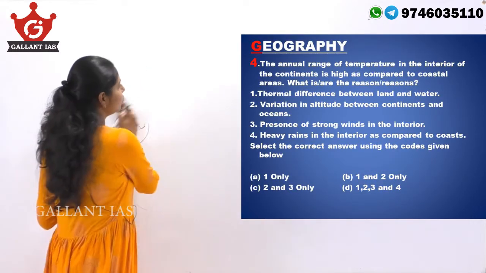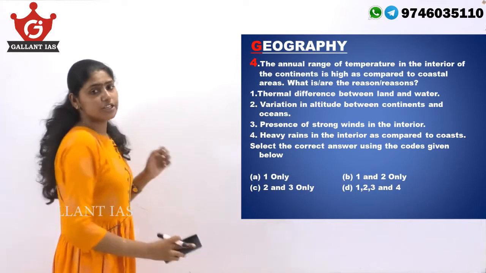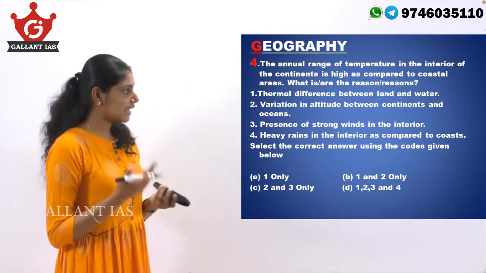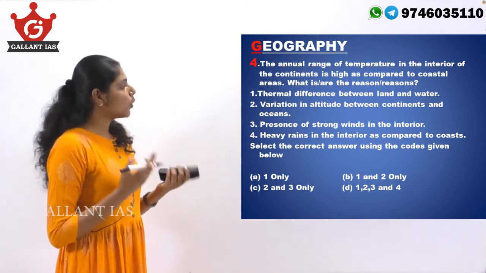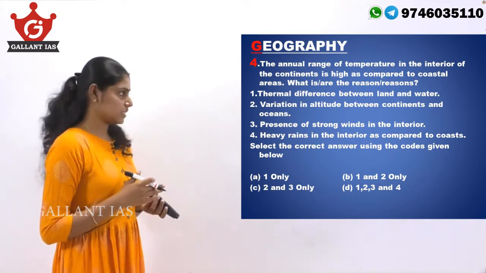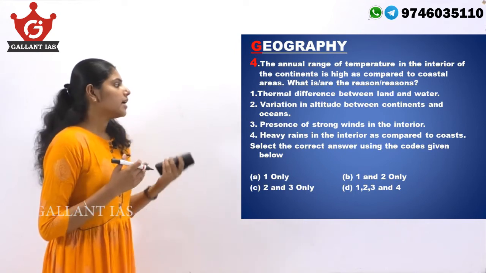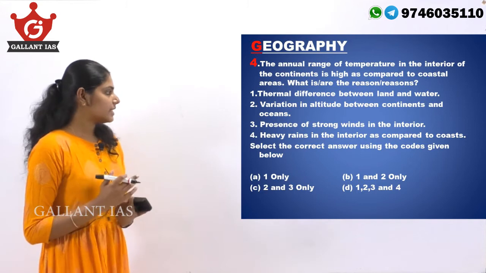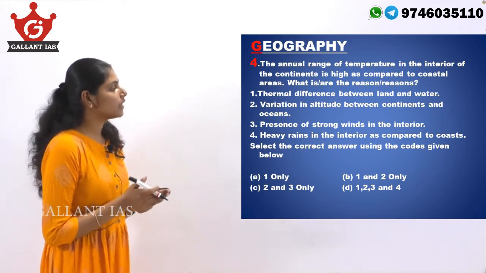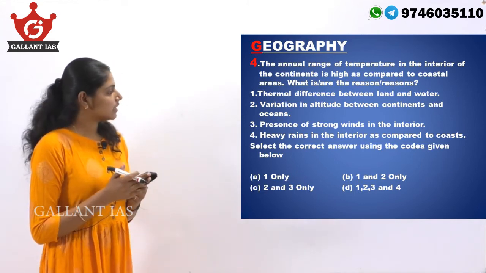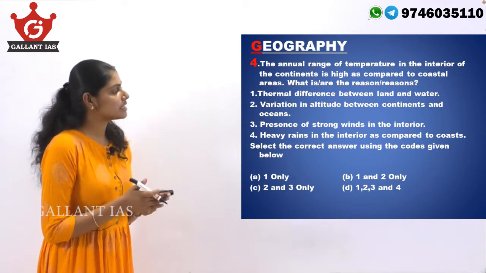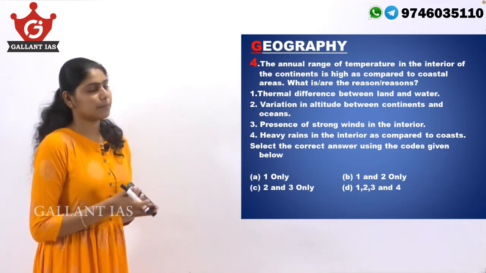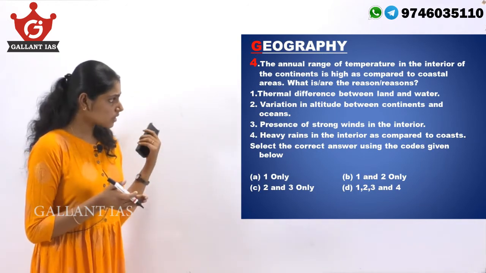Okay, moving on to the fourth question from geography. The annual range of temperature in the interior of continents is high as compared to coastal areas. What is or are the reason or reasons? The first statement is thermal difference between land and water. Second statement, variation in altitude between continents and oceans. The third statement, presence of strong winds in the interior. Fourth statement, heavy rains in the interior as compared to coast.